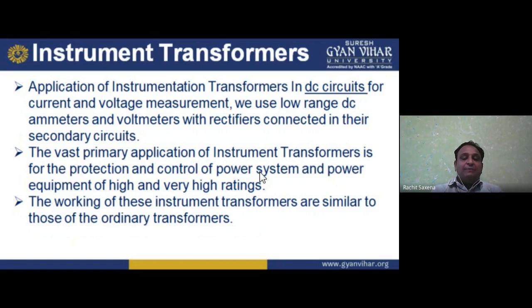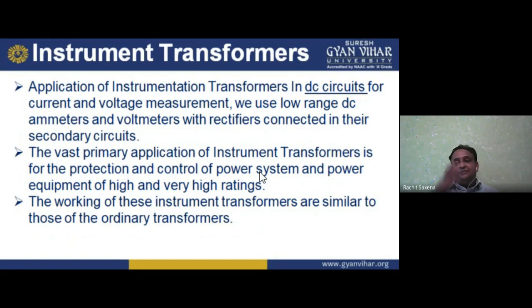The vast and primary application of the instrument transformer is for the protection and control of power systems and power equipment of high and very high ratings. So why are we using the instrument transformer basically? For this protection and control.